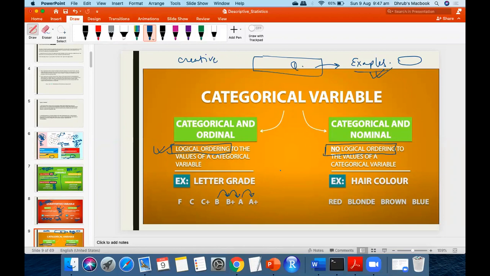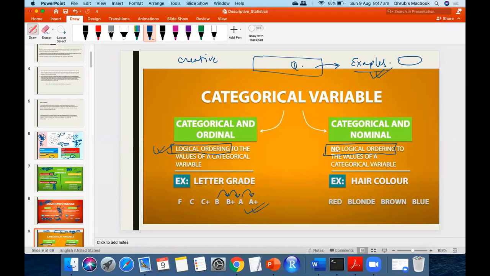Yes or no? Movie rating or restaurant rating comes under ordinal, right? Yes, that is another example. I'll give you one example which will clear both ordinal and nominal, but first, is this example clear? Yes.